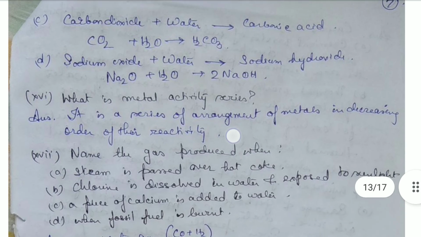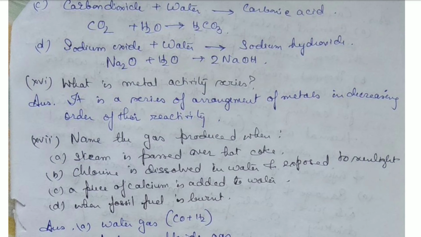Okay. Then what is the metal activity series? It is a series of arrangement of metals in decreasing order of their reactivity. It's an arrangement of the metals that will be written in a series. From top to bottom, the reactivity will decrease in the order.